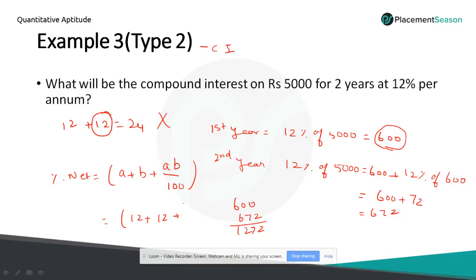Again the second year we'll get another 12, and multiply 12 into 12 by 100. So if you simplify this, you will get 25.44. So we got it in terms of percentage, 25.44%, which we have to calculate. So they have given 5,000 rupees.